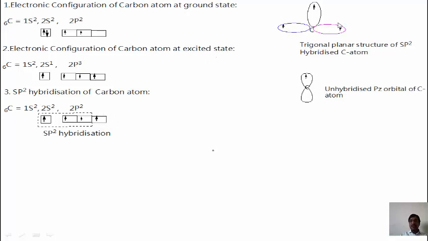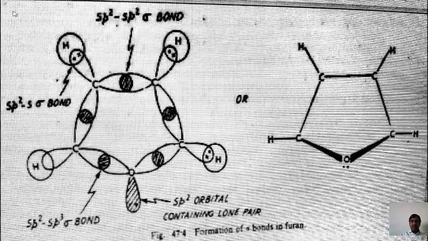Here we can see the trigonal planar structure of the sp2 hybridized orbitals of the carbon atom, and the pz orbital looks like this. This is the pz orbital, which is called the unhybridized pz orbital. Here we can see the overlapping of the carbon atom with the other atoms. First of all we will see the first carbon atom.